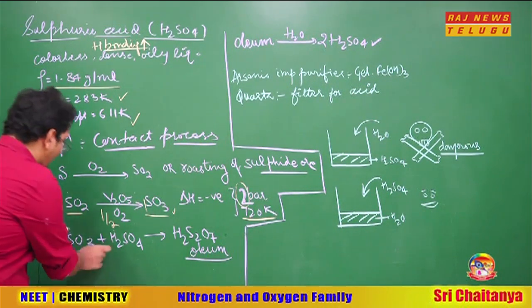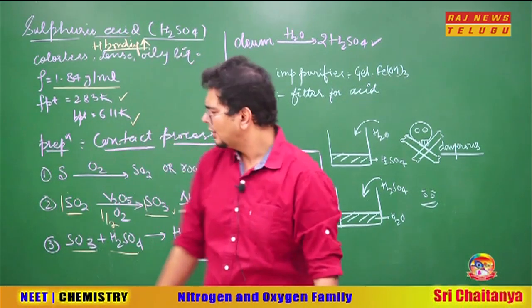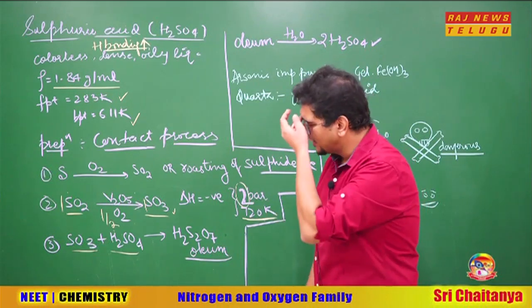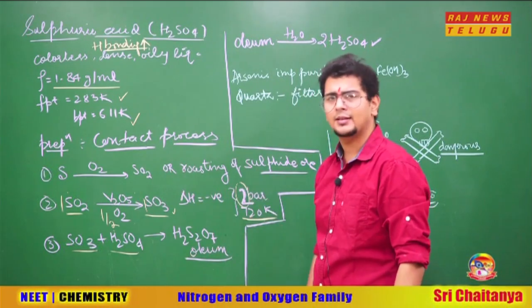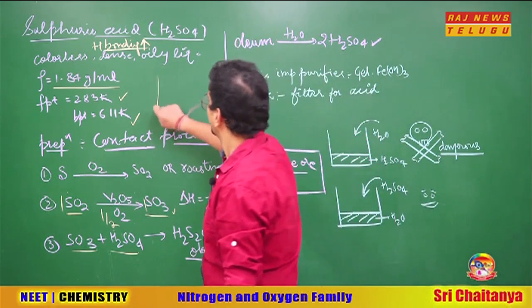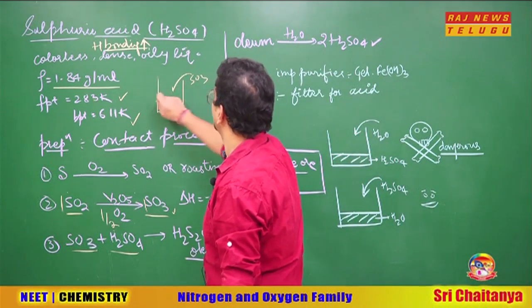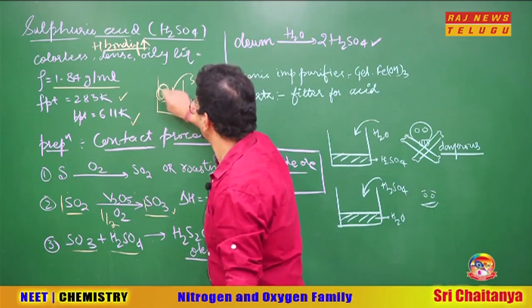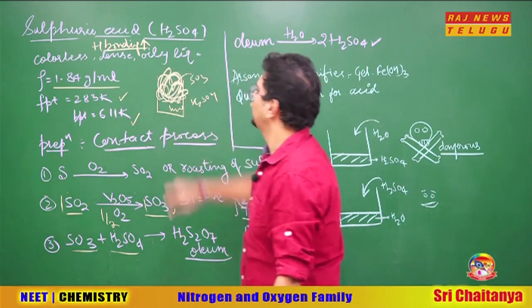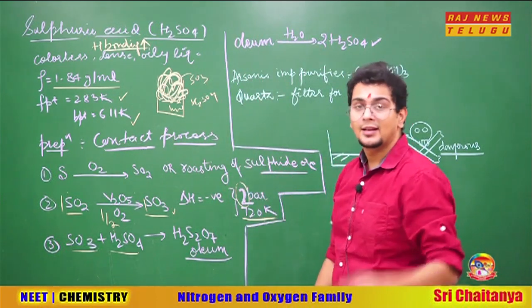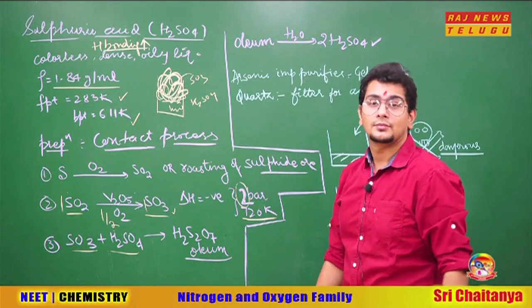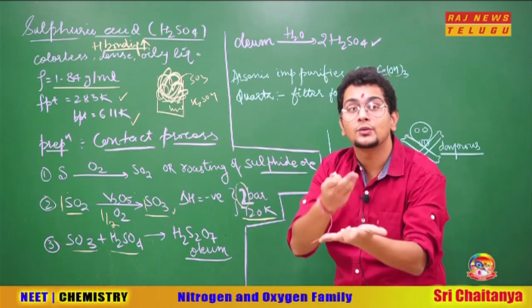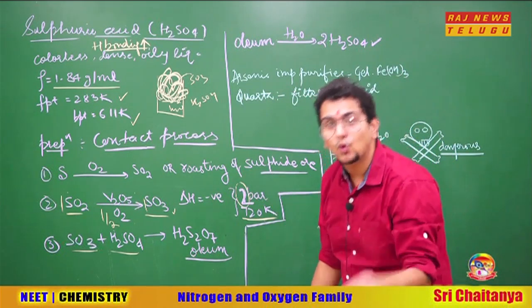Now what happens then? SO3 with H2SO4 will form oleum. Sir, you were forming sulfuric acid, where did oleum come from? And if you are forming sulfuric acid, why do you want to add sulfuric acid to form sulfuric acid? The reason is there. There are two major reasons. The first reason is that if I add SO3 in water, then H2SO4 forms very vigorously and creates a lot of fog. Dense fumes are formed. Sir, what condenses it? Sulfuric acid is there. If the fumes by mistake touch someone, it is a very strong acid, the skin will burn. The metal will get corroded where it is kept.